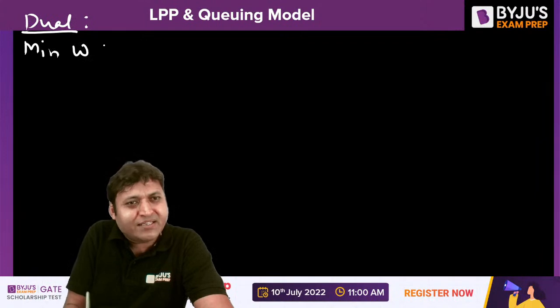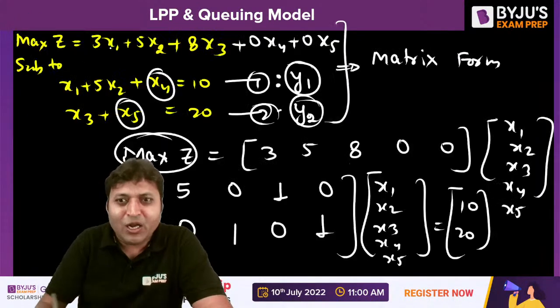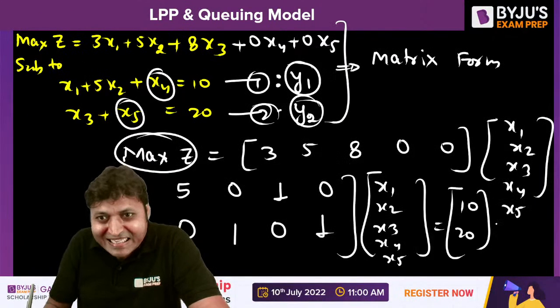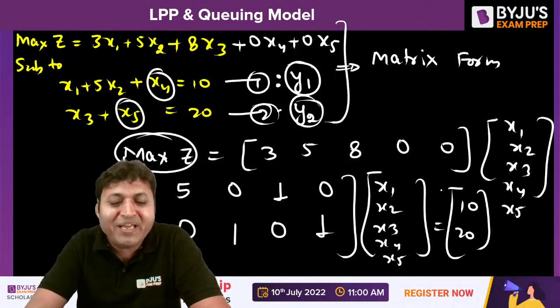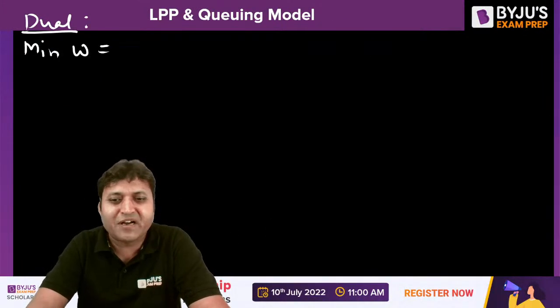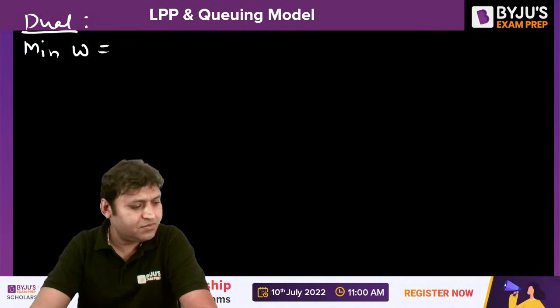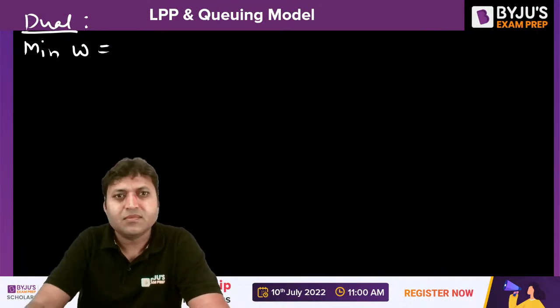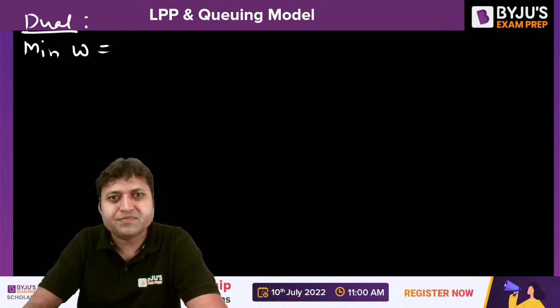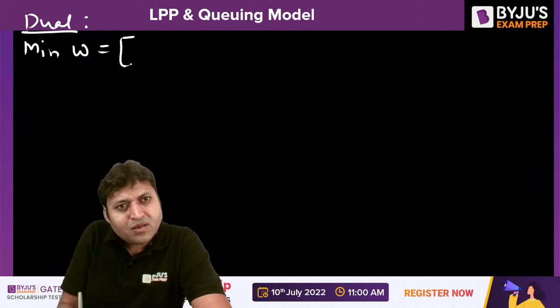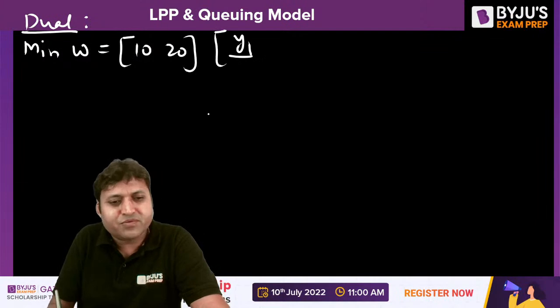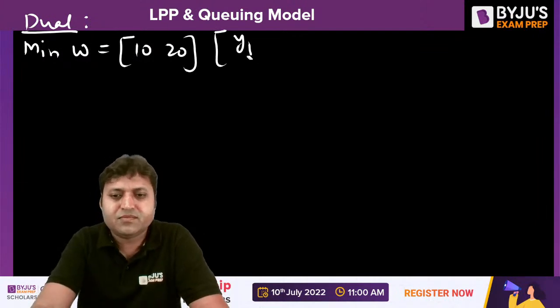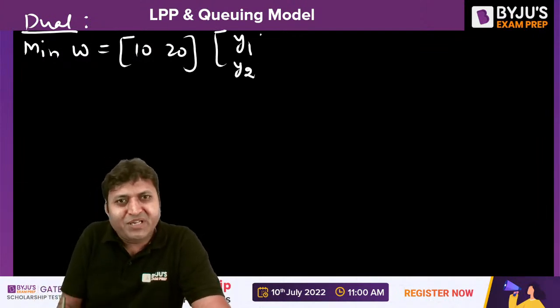Minimum of w is equal to, the constraints' right hand side will be the objective function. That is 10y1 plus 20y2. This is the objective function.